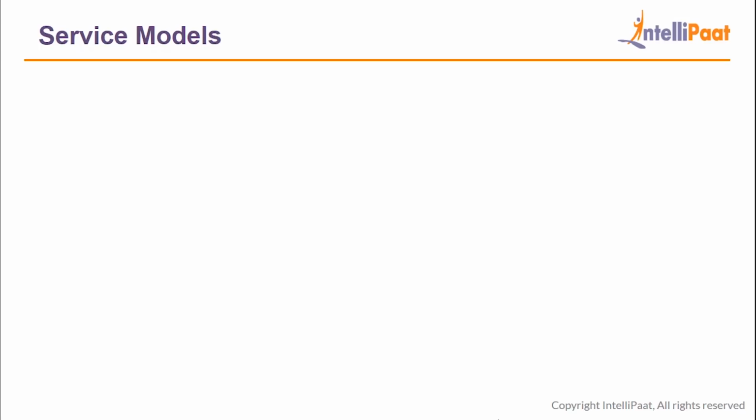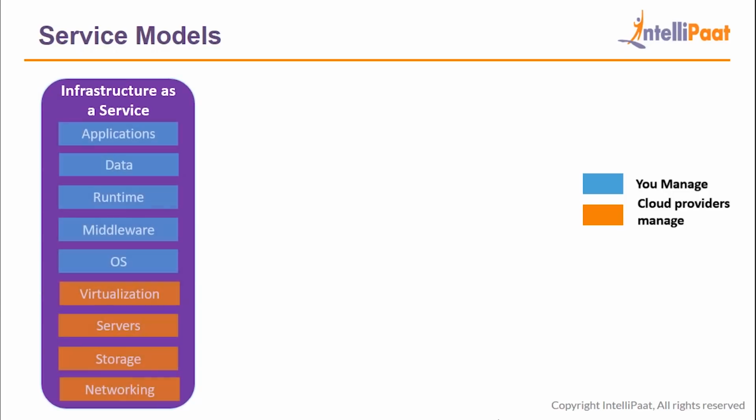We'll discuss service models on the basis of services that you get to manage and the services that are managed by cloud providers for you. So here, first we have infrastructure as a service. It's like renting the whole IT infrastructure, that is servers, networks, storage, and more. Now, when you're renting a server, it'll be like getting a fresh piece of computer where you can install any OS you want, you can decide how much data can be stored in that computer, you can basically decide what is the purpose of that computer. So, the services that you get to manage in infrastructure as a service are applications, data, runtime, middleware, and OS, that is operating system.